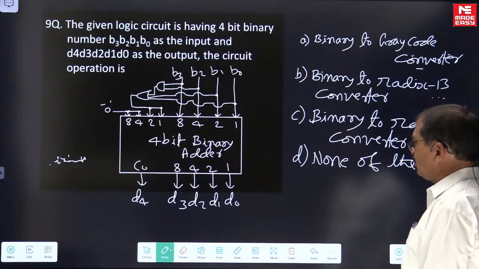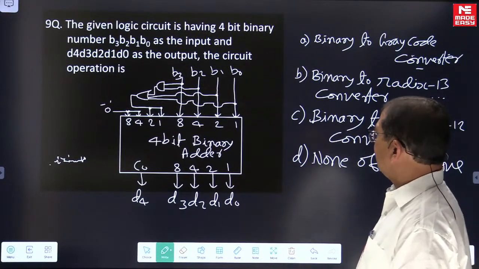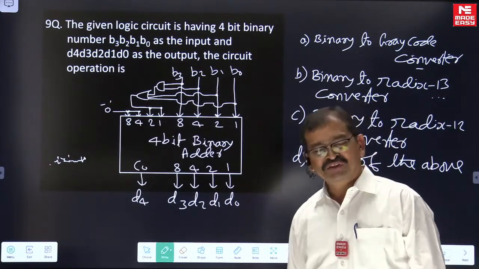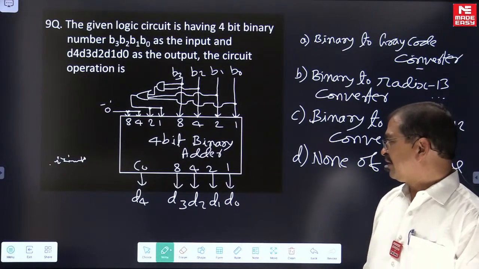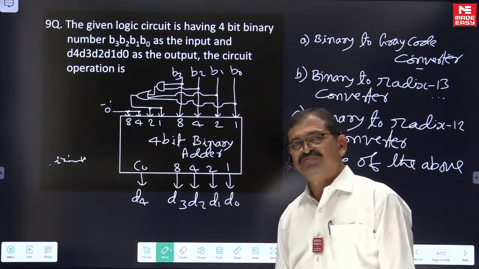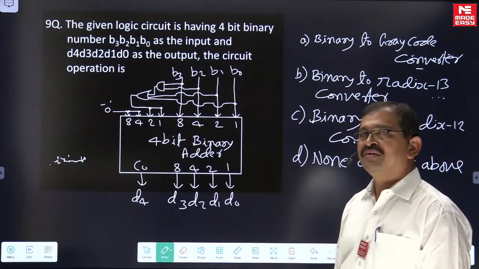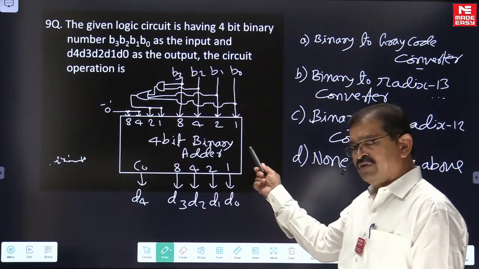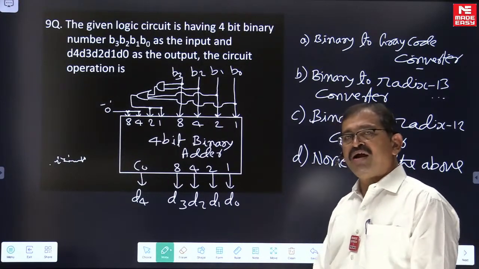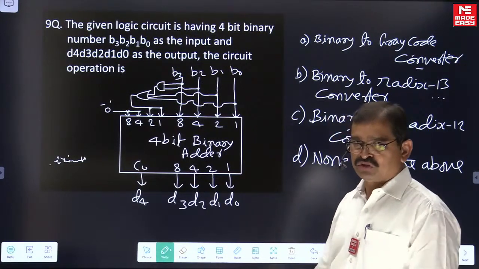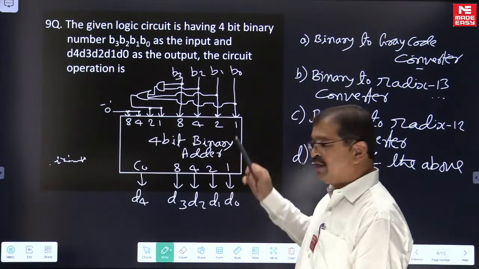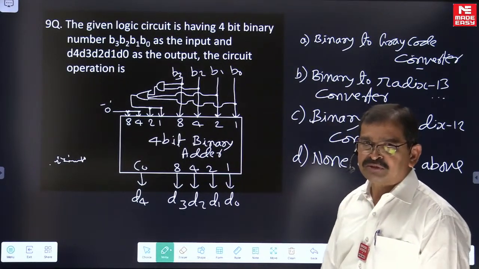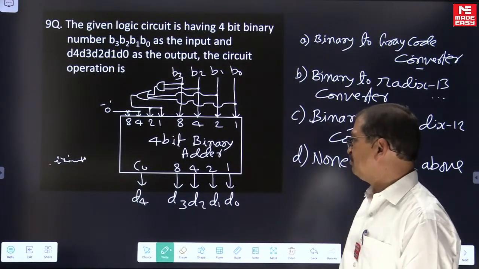Let us move to the next question. Read the question well. It is an easy question, a good question also. You can expect this type of question this time in the GATE paper. This type of question was asked very long back. In recent times there was no question related to the binary adder also. So you can expect this type of question this time.